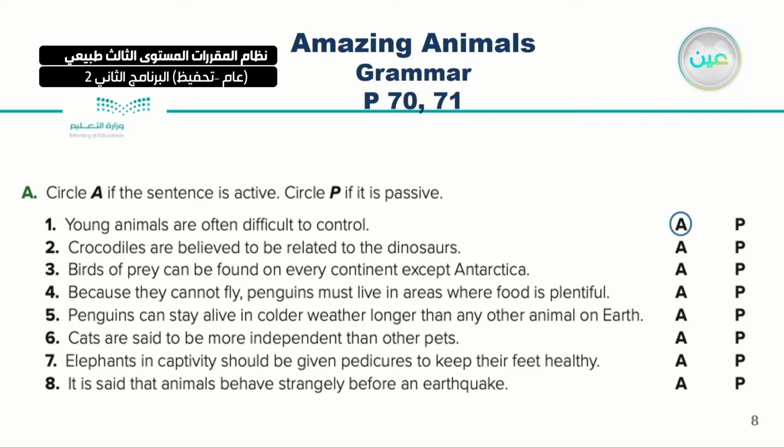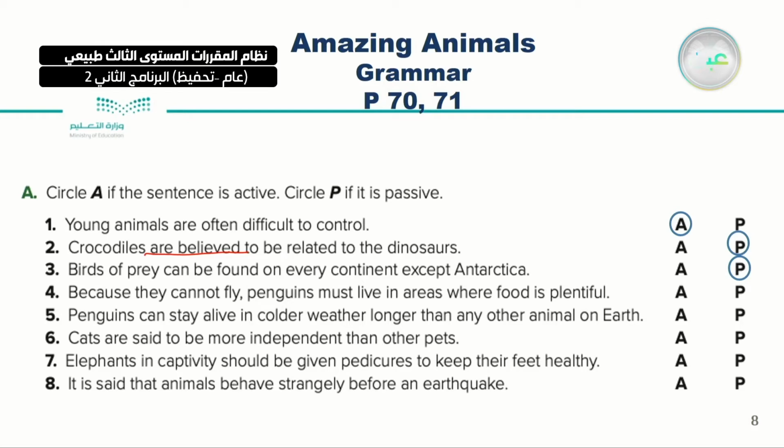What about number two? Crocodiles are believed to be related to the dinosaurs. Is this active or passive? This is passive voice. Why? Here we have are believed to be. Number three, birds of prey can be found on every continent except Antarctica. Here again, birds of prey can be found. What is the answer? The answer is passive. Again, passive.